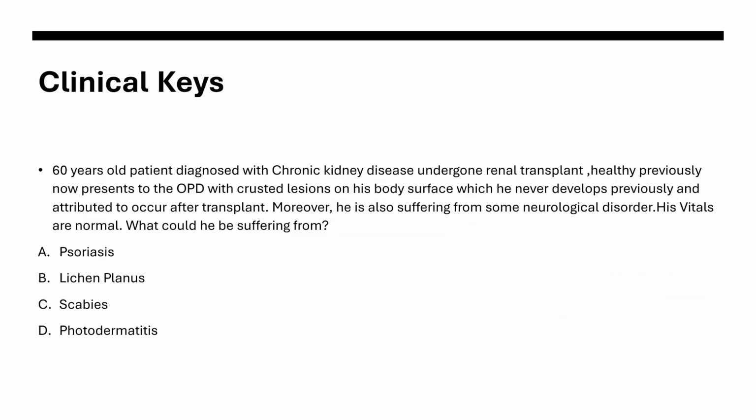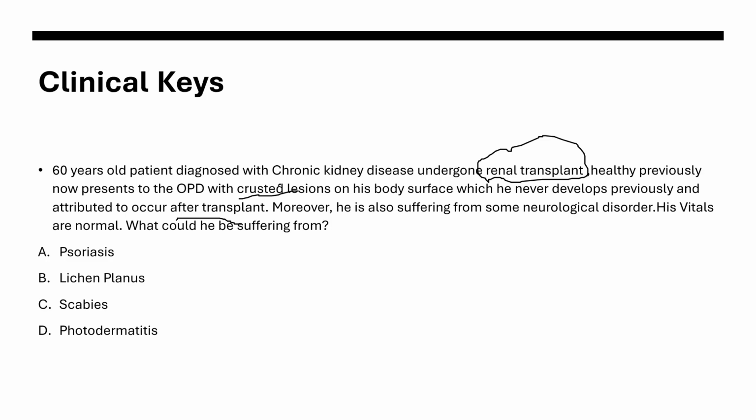And now the clinical cases. Here's a short one for you. A 60-year-old patient diagnosed with chronic kidney disease, has undergone renal transplant. This is the key thing to highlight there. Previously healthy, he now presents to the OPD with a crusted lesion, again a buzzword, on his body surface, which he never developed previously and which is attributed to occur after the transplant. Moreover, he's also suffering from some neurological disorder. His vitals are normal. What could he be suffering from?